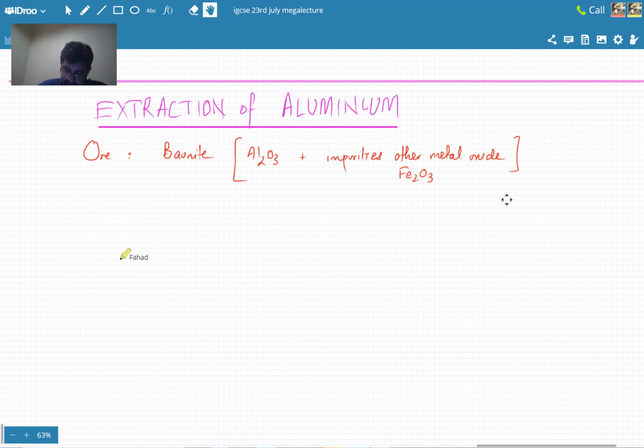The first thing that you're going to do is a two-step process. The first step is purifying bauxite. So step one is purification of bauxite.